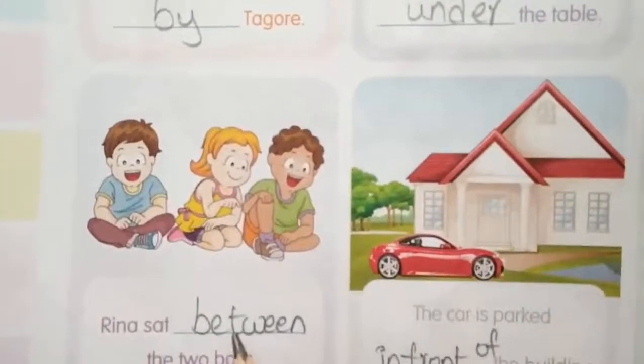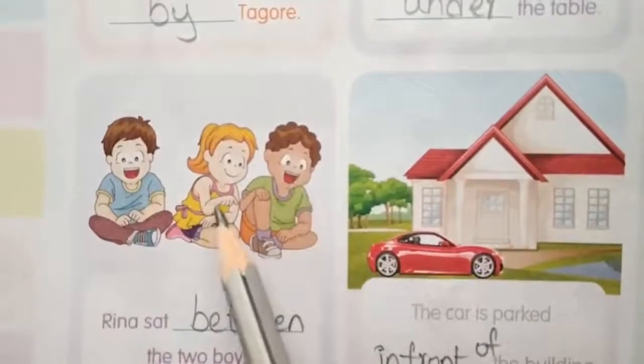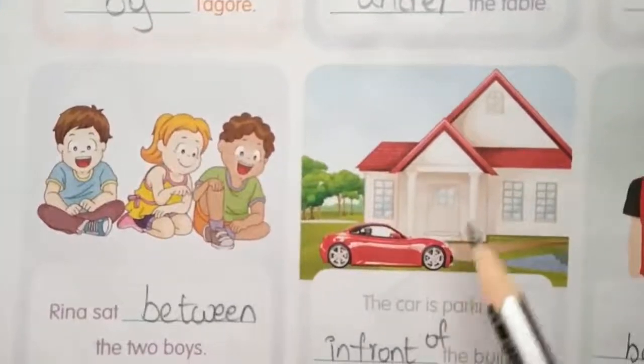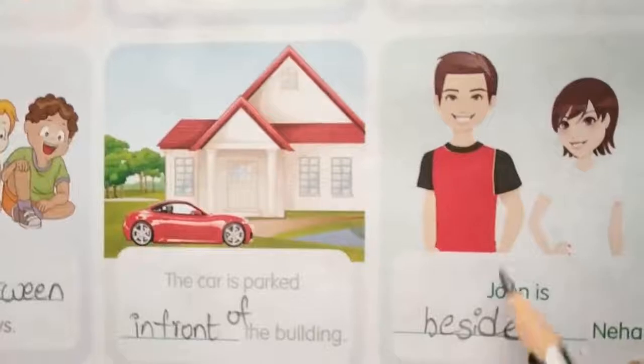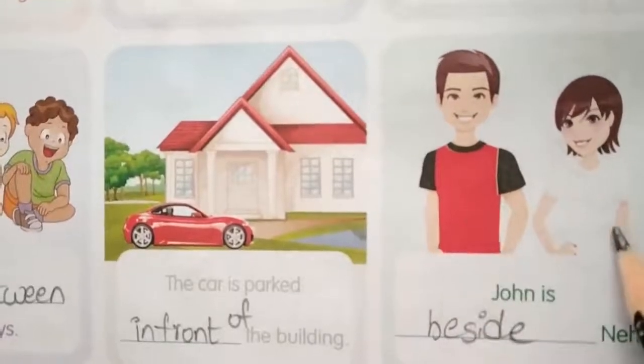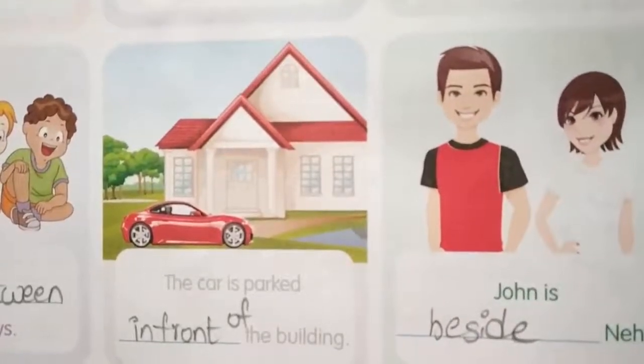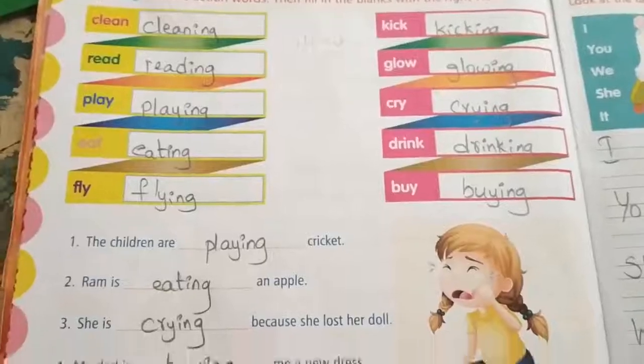Next one. Reena sat between the boys. The car is in front of the house. John is beside the girl. Beside Neha. Workbook page number 16, children. Page number 16. See here.